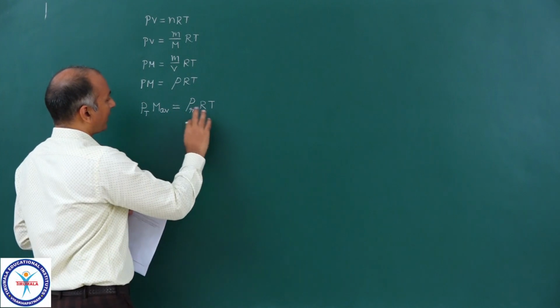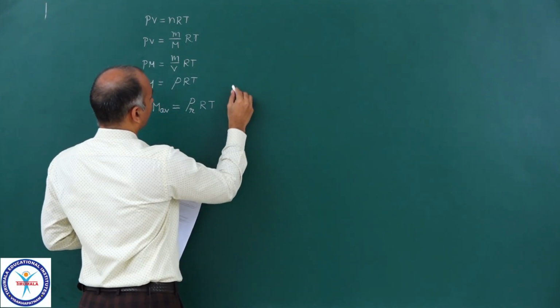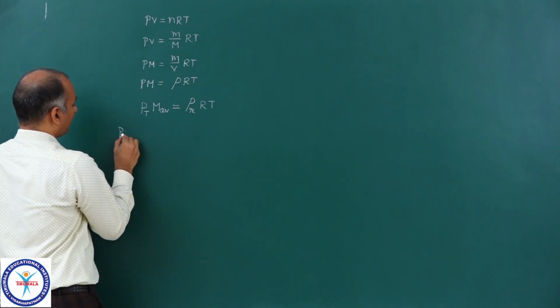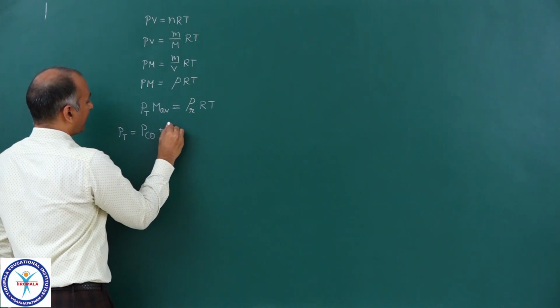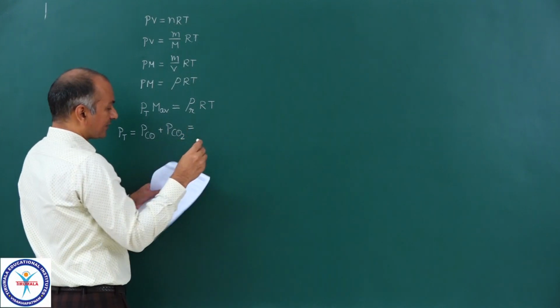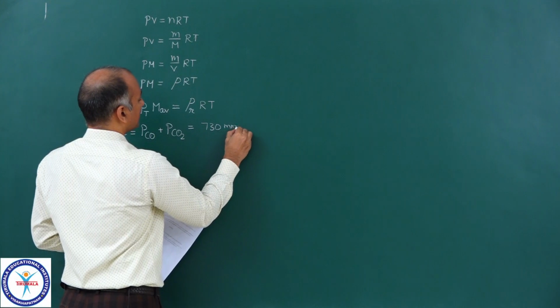Now here if you write down whatever is given to you, pressure total is equal to partial pressure of CO plus partial pressure of CO2. That is given to you, that is 730 mm of Hg.